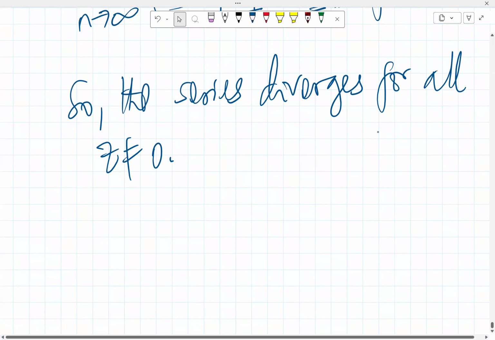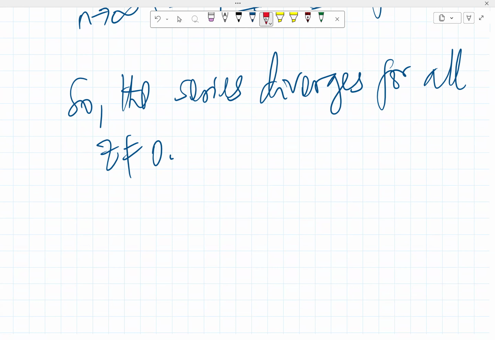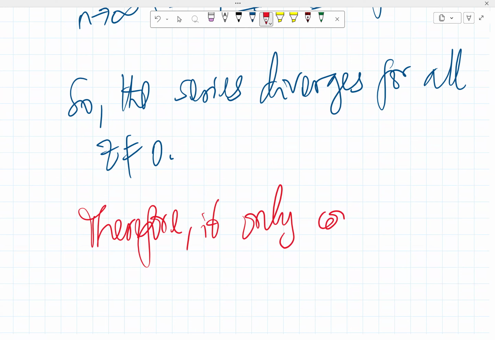So since the series diverges like that, the final answer, therefore, is that it only converges at z equals 0.